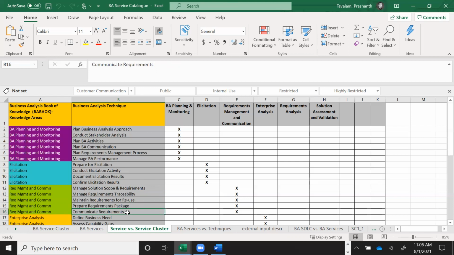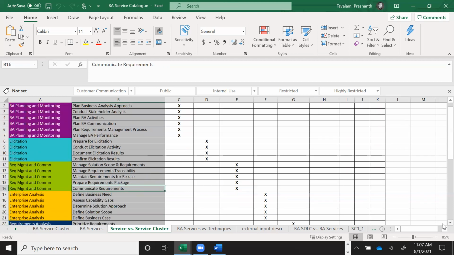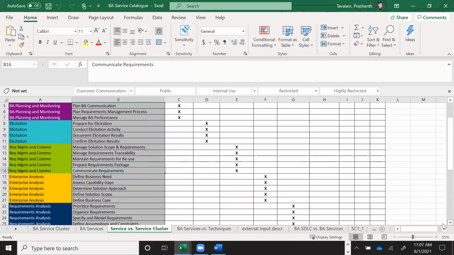How do you communicate requirements? One is you can notify through emails via Jira or TFS, or you can hold separate meetings or separate forums where you can create new dashboards or PowerPoint presentations which you would like to share. So there are different rituals followed by different teams. So as a business analyst, you have to figure out what works best for you. And that's part of communicating requirements to your stakeholders. That is a BA responsibility.